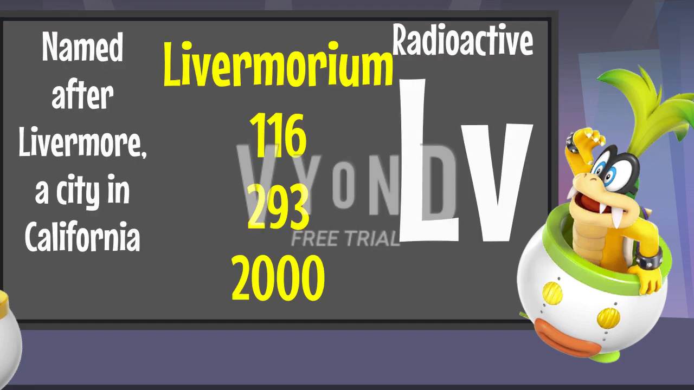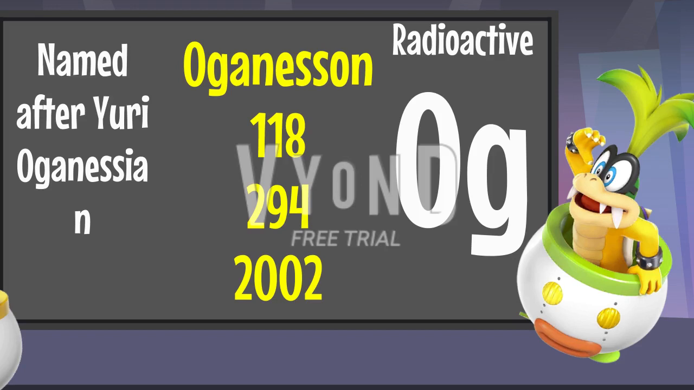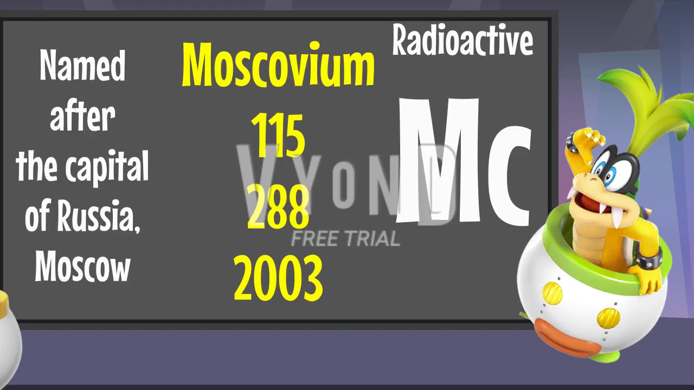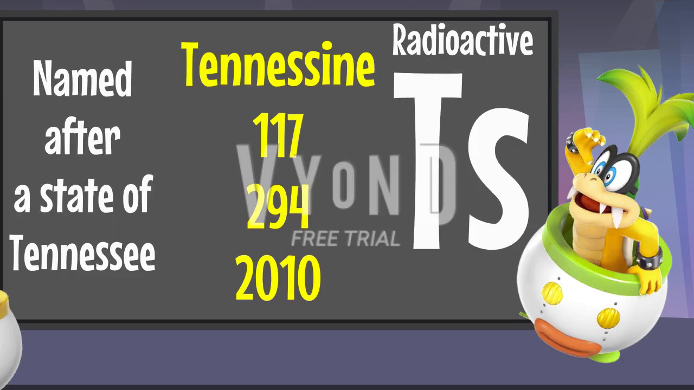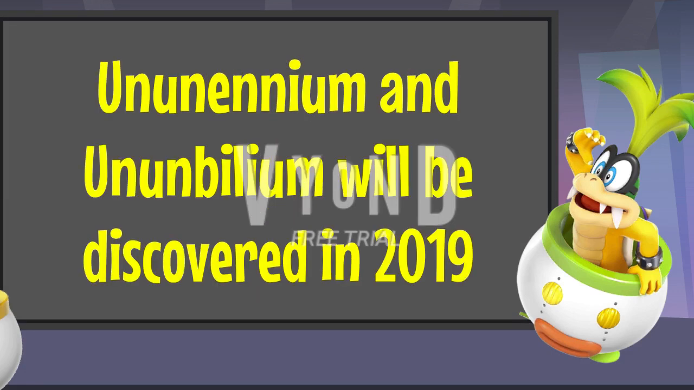2000, livermorium. 2002, oganesson. 2003, moscovium. 2004, nihonium. 2010, tennessine. There are more elements, like ununennium or unbinilium, that can be discovered in the future.